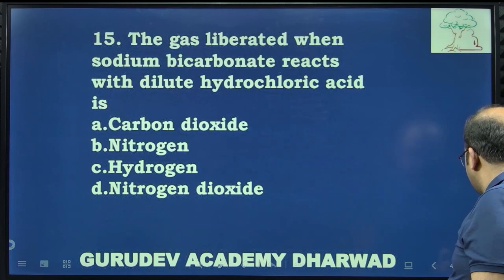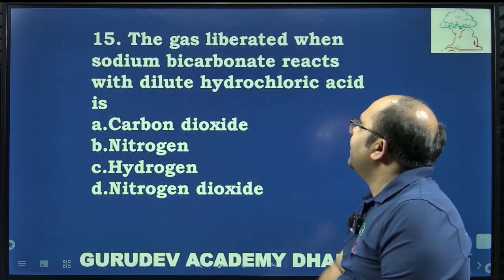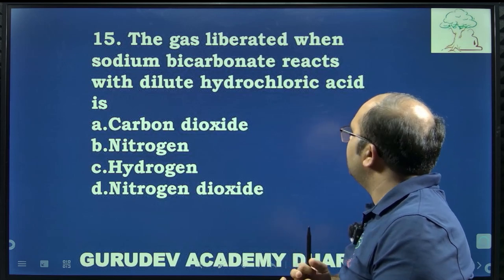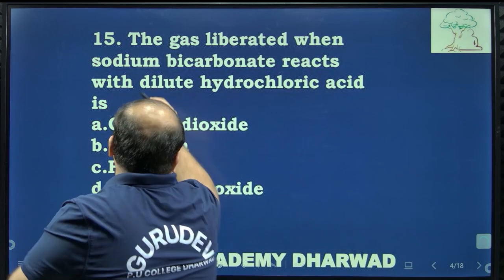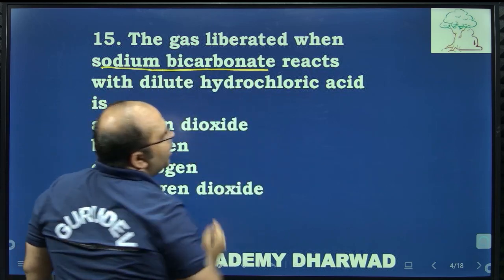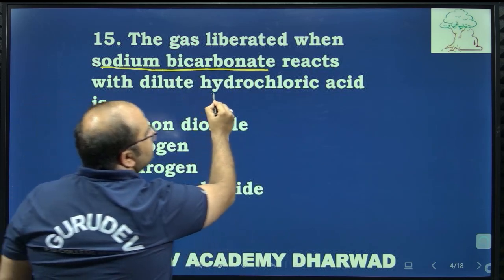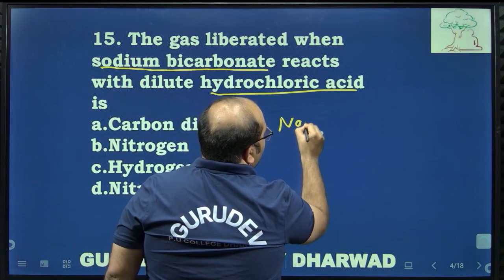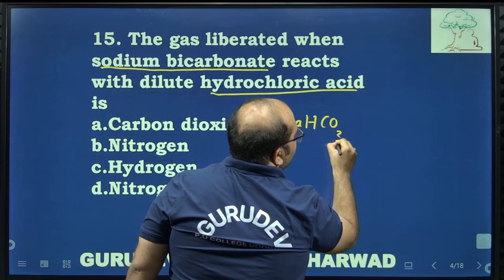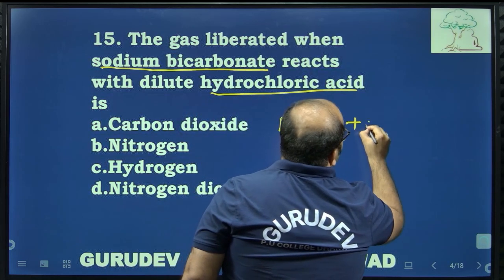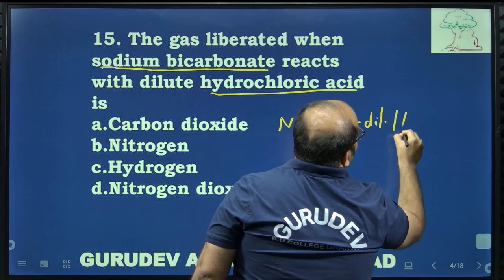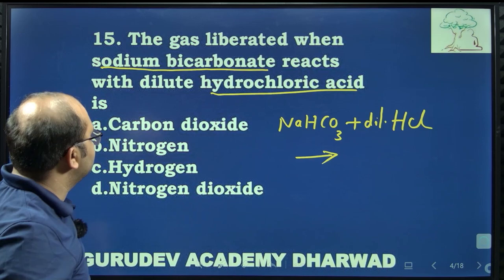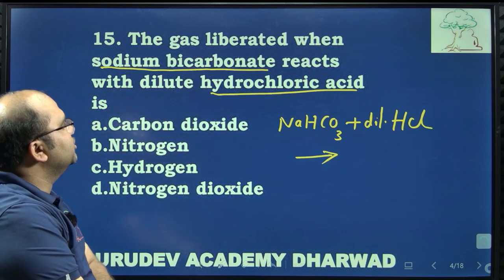So the next question, let us move on to the next question. The gas liberated when sodium bicarbonate reacts with dilute hydrochloric acid. Sodium bicarbonate is also called sodium hydrogen carbonate. Both are the same. So what are the reactants here? Sodium bicarbonate, NaHCO3 plus dilute HCl. So these are going to form the reaction, and what is the product which is liberated here?